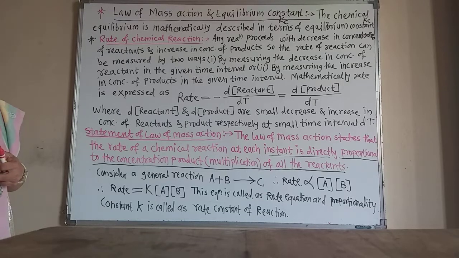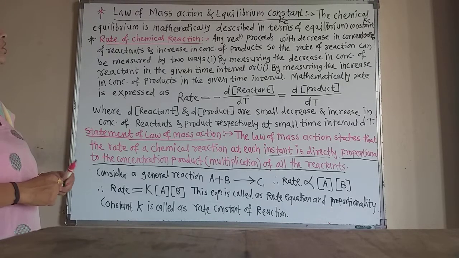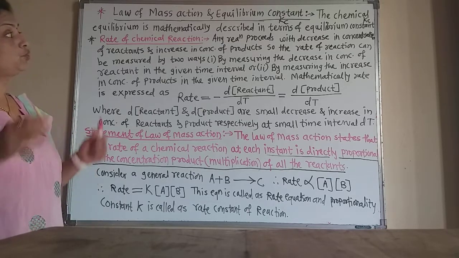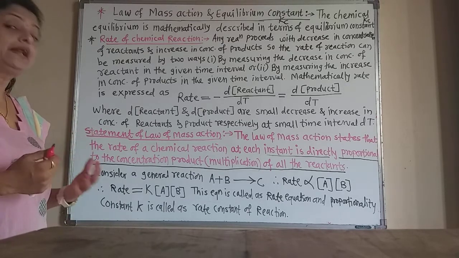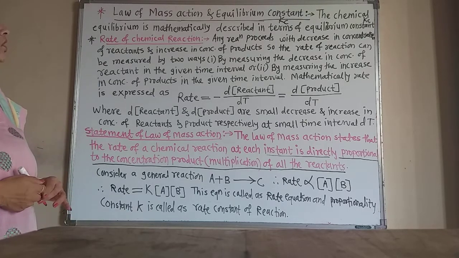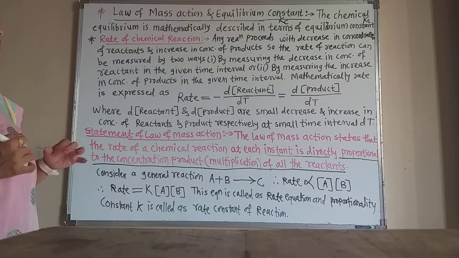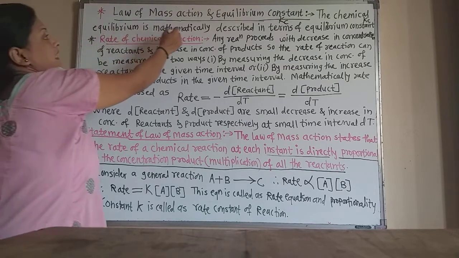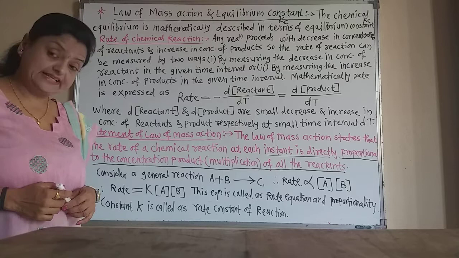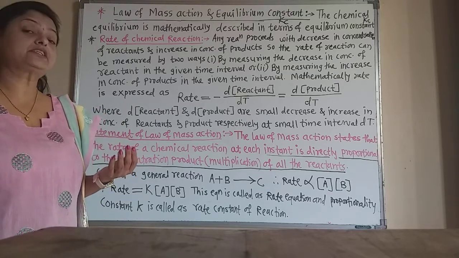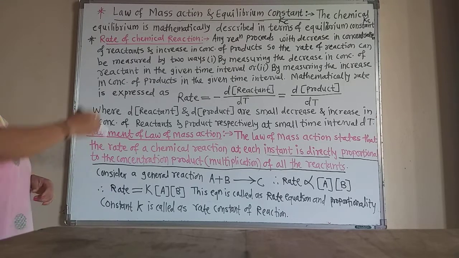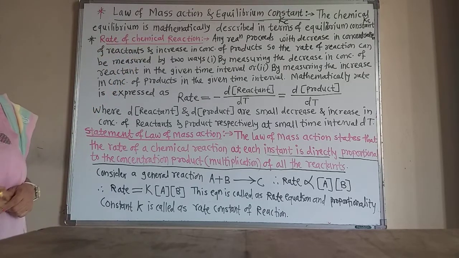Now this law of mass action is based on the rate of a chemical reaction. So we have to first learn how the rate of chemical reactions is given. Chemical equilibrium is mathematically described in terms of the equilibrium constant Kc, and how it can be expressed we will see later on. First let us learn about the rate of a chemical reaction.